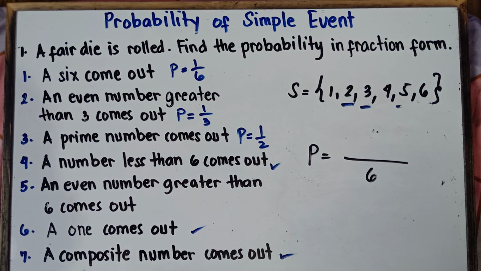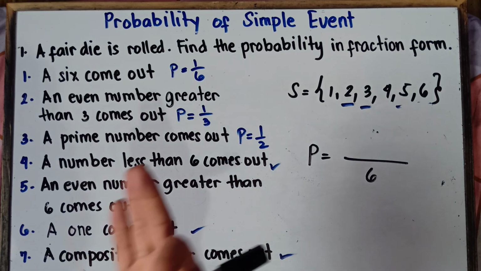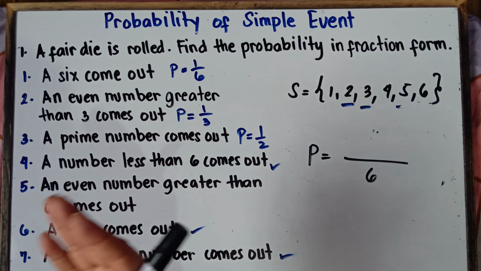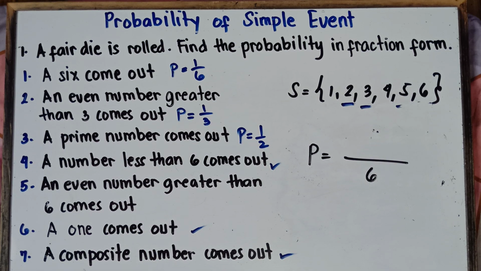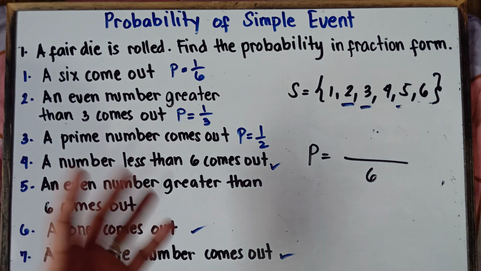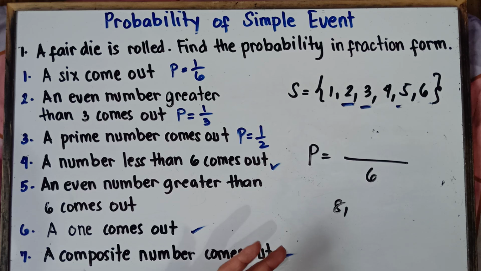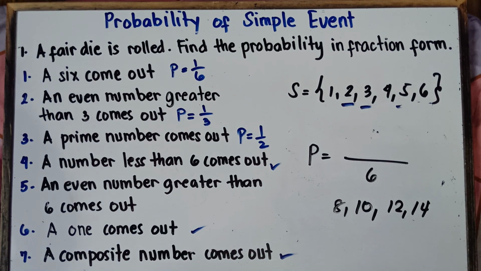Now for number 5, an even number greater than 6 comes out. Once again, class, even numbers are numbers divisible by 2. Those are even numbers, numbers that can be divided by 2. Now, what are the even numbers greater than 6? Of course, there would be 8. 8 is an even number greater than 6. There would be 10, 12, 14, and so on.